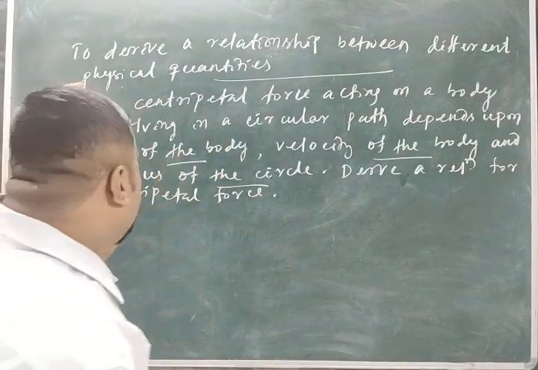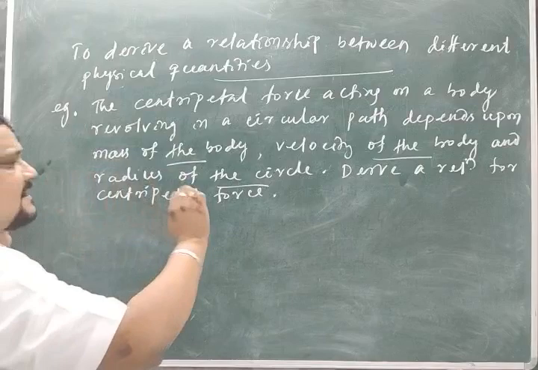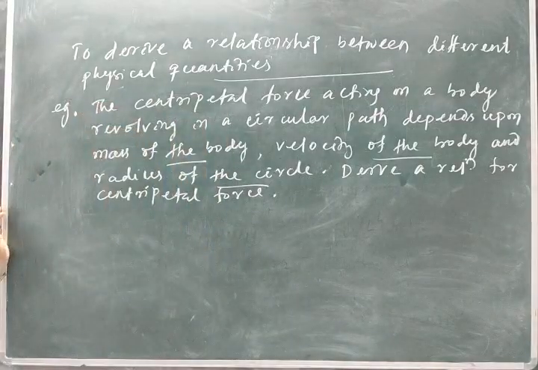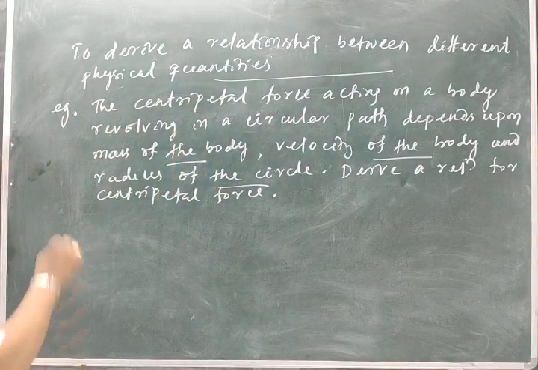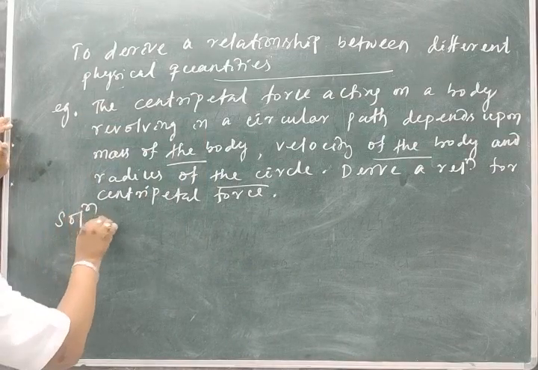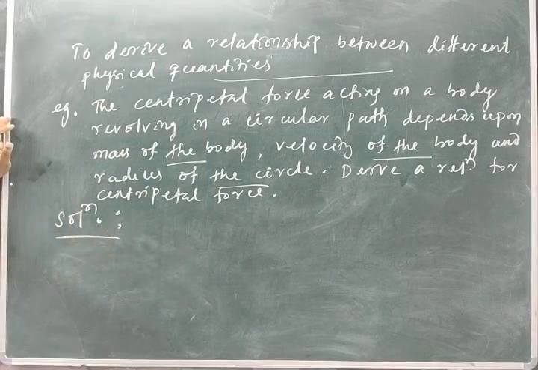Okay. So now my point is that here, let me derive the relation for centripetal force. Clear? How will we do so? Let me write the solution.